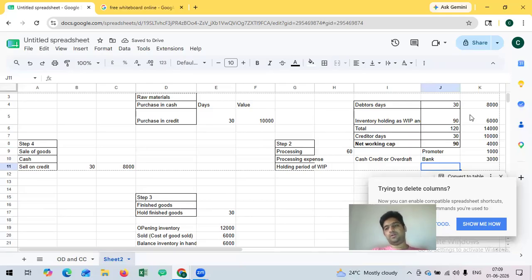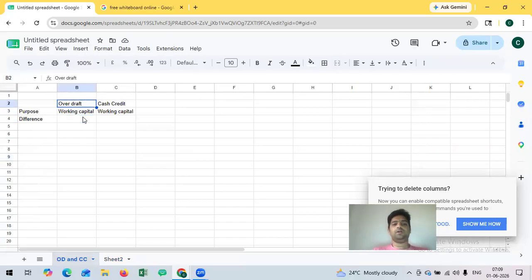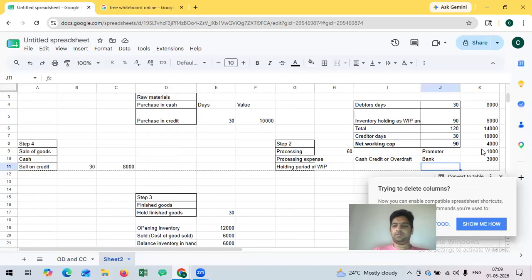This is funded by multiple facilities like cash credit, overdraft, all these facilities. The basic working capital facilities that we have are cash credit and overdraft. As we know, both of these facilities are for funding the working capital gap. We found the working capital gap in this case is 4,000 rupees. Of this 4,000 rupees, the bank will fund around 75%, which will come to 3,000 rupees. So what is the difference between cash credit and overdraft?